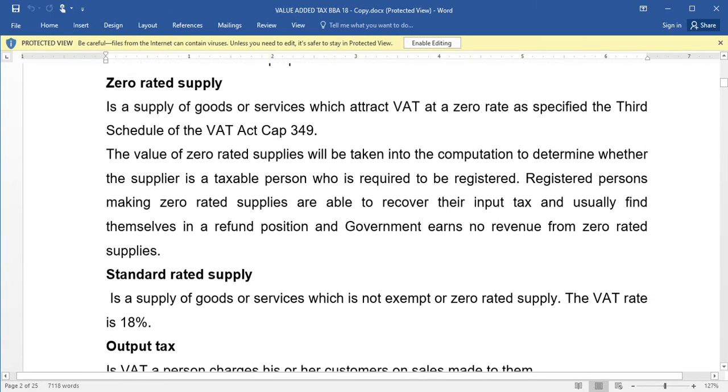Then another term we have is zero rated supply. Zero rated is a supply of goods and services which attract VAT at a zero rate, as specified in the third schedule of VAT Act, Chapter 349. So the goods and services that attract zero rate are called zero rated supply.